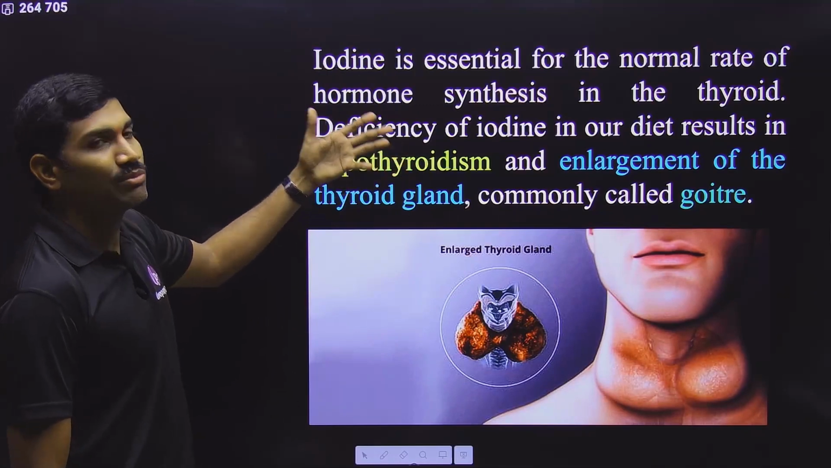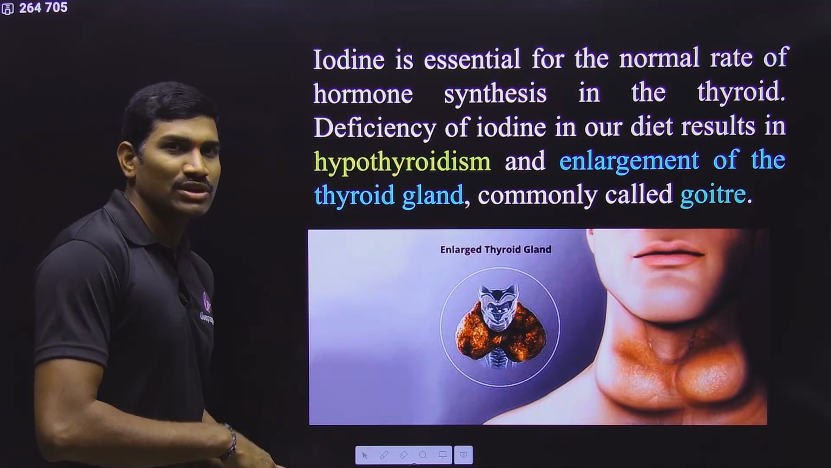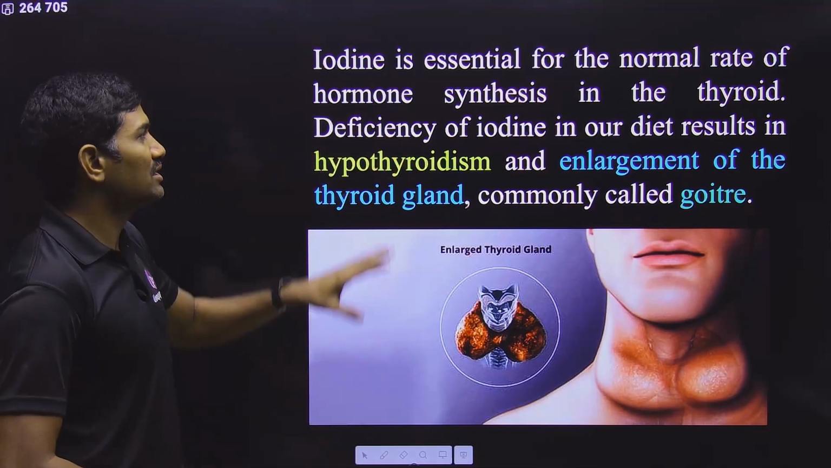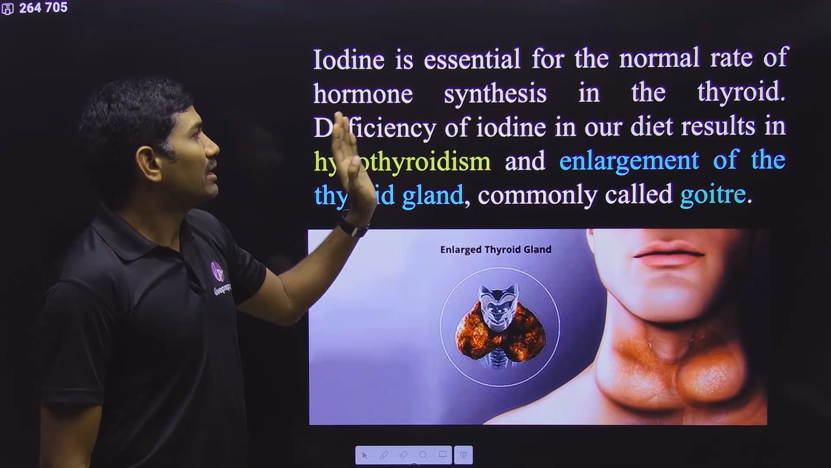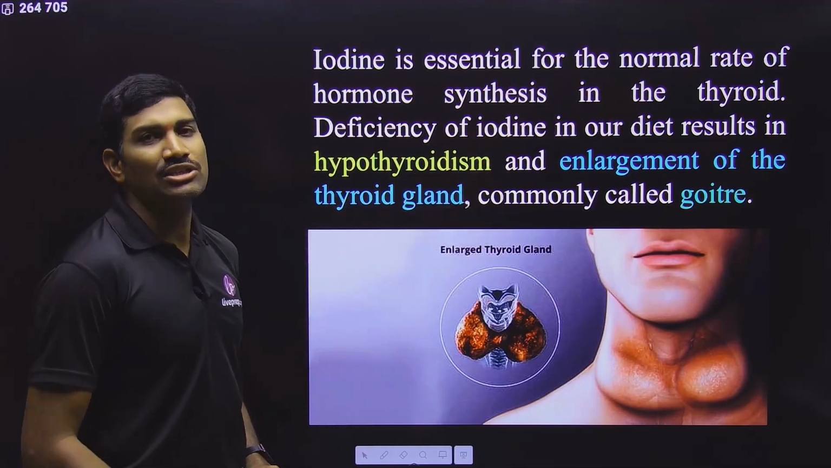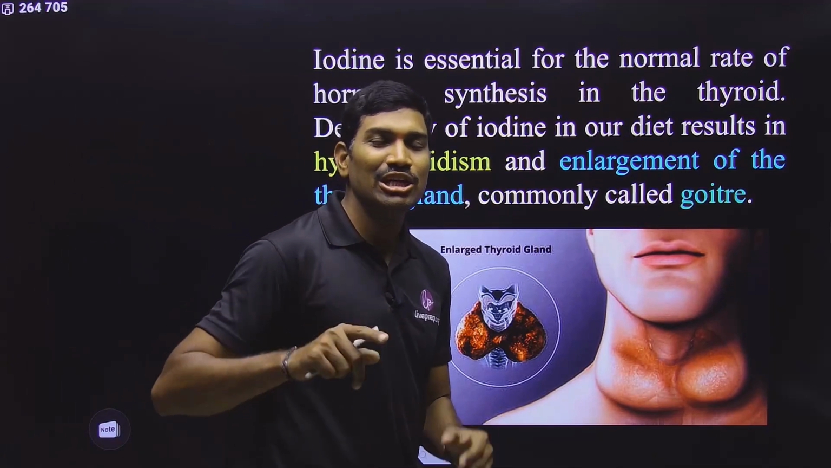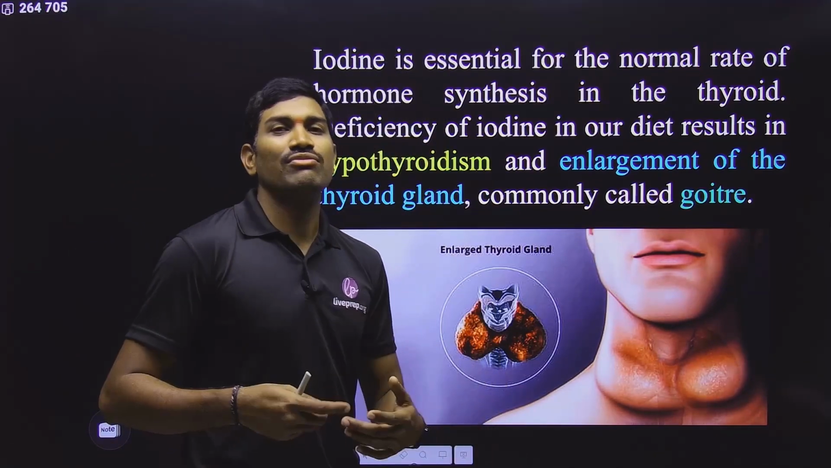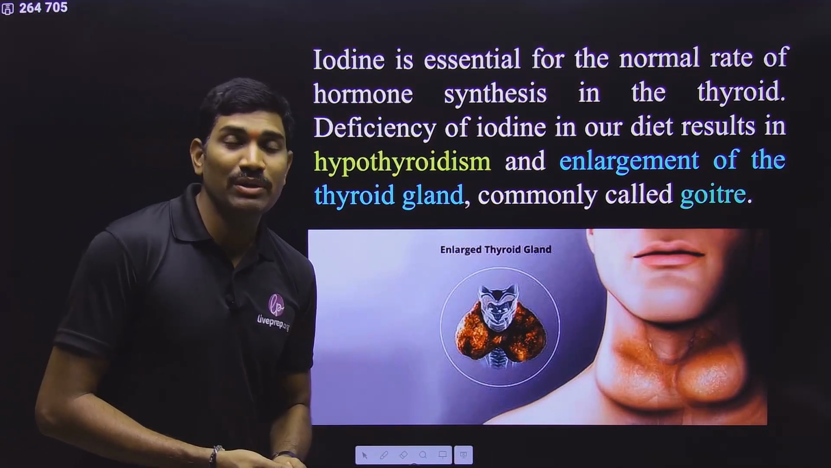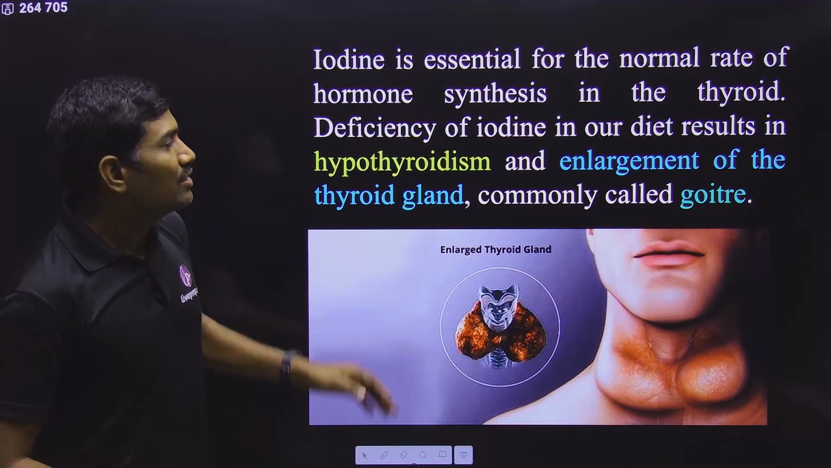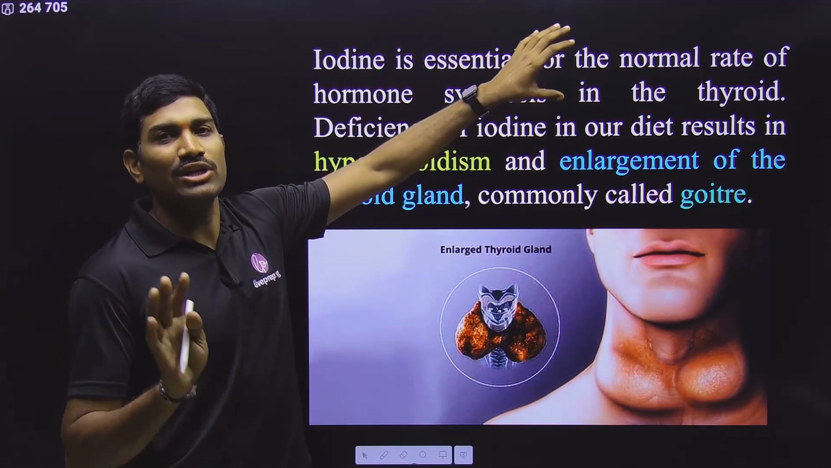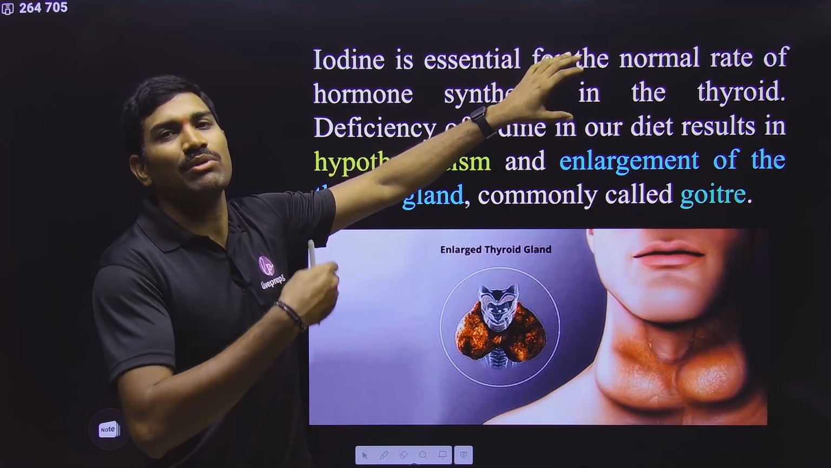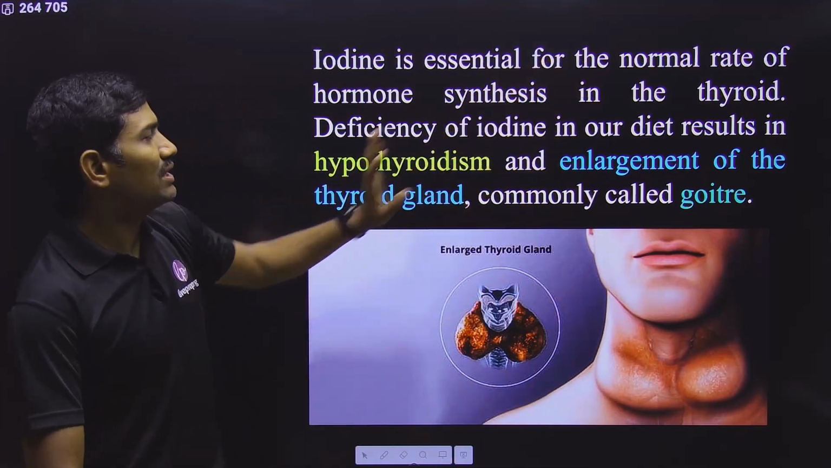And here we are talking about the thyroid hormones, less production, more production, what happens, all these things. And iodine is essential for the normal rate of hormone synthesis in the case of the thyroid, because in T3, T4 iodine is present. So if enough iodine is not present, it is a problem. So enough quantity of iodine is required for the normal production of T3 and T4. That's what they are saying.